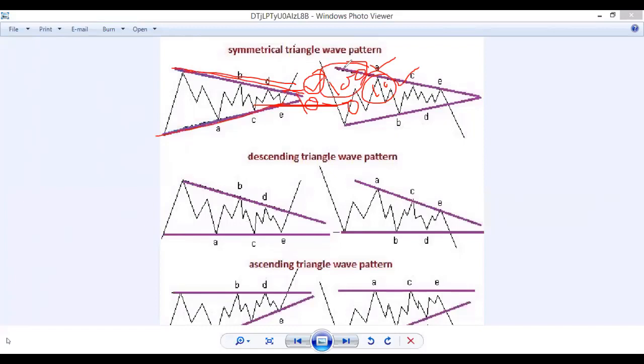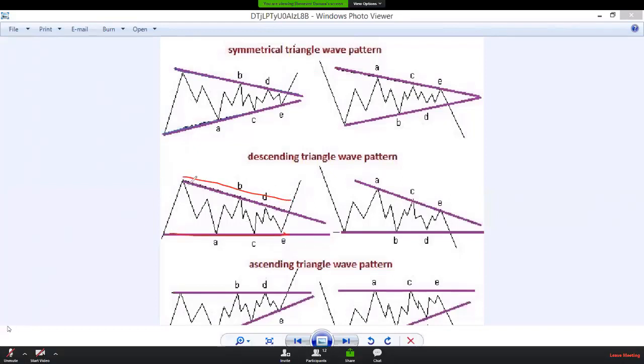Yes, exactly. But I see a lot of triangle patterns in binary options. I've seen a lot of triangle patterns here. These type of triangle patterns are very common, mainly on the OTC market.